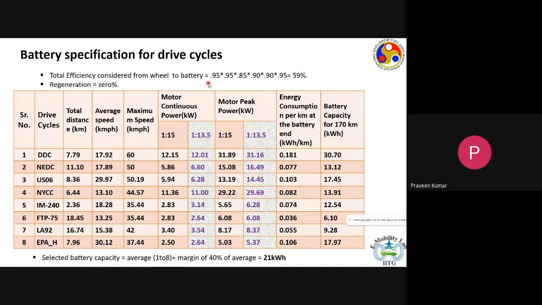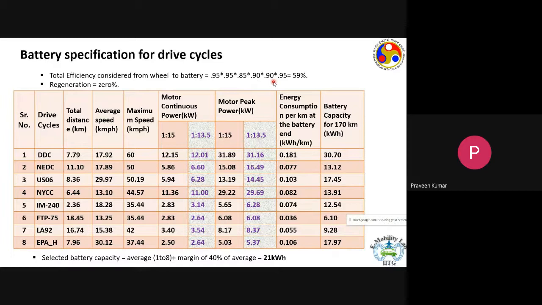Between the battery and the wheel, there are various subsystems that we would have. We have the differential gear, where we have taken an average efficiency of around 95%. Then you have a single reduction gear, again an average efficiency of around 95%. Then we have a motor, which would have an average efficiency of around 80%. Then you have an inverter, DC to 3-phase AC, with an average efficiency of 90%.